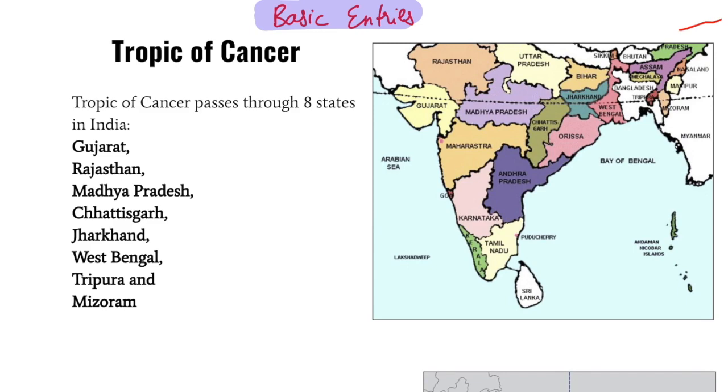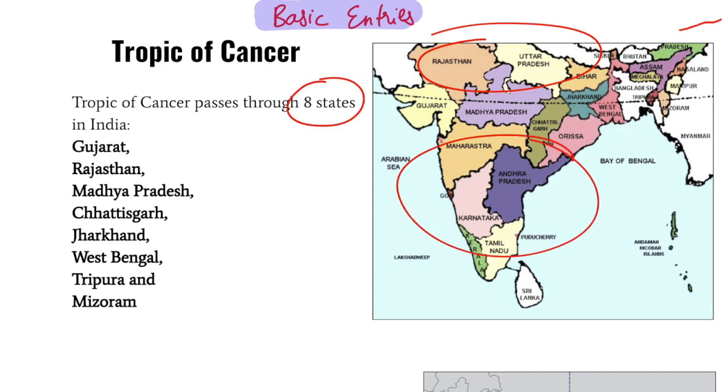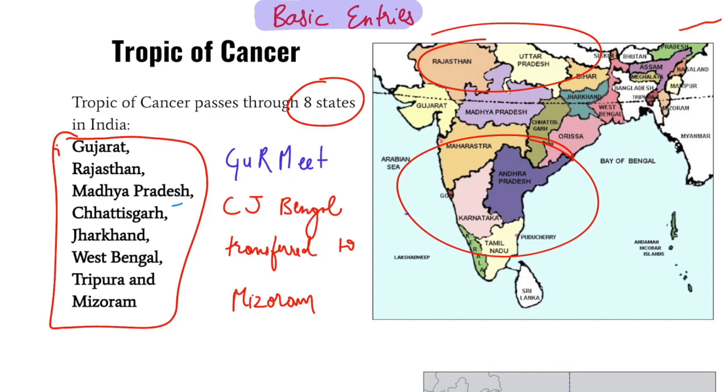Now, first of all, the Tropic of Cancer divides India into two parts. And there are 8 states through which the Tropic of Cancer passes. Now, how to remember these 8 states? It is very easy. You just need to remember a mnemonic, and the mnemonic goes like this: Gurmeet, Chief Justice of Bengal, transferred to Mizoram. Now, Gurmeet: G stands for Gujarat, R stands for Rajasthan, M stands for Madhya Pradesh. So in Gurmeet there are three. Chief Justice: C stands for Chhattisgarh, J stands for Jharkhand, Bengal stands for Bengal, transferred, T stands for Tripura, and Mizoram stands for Mizoram.